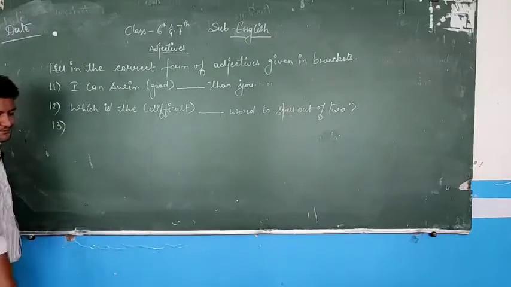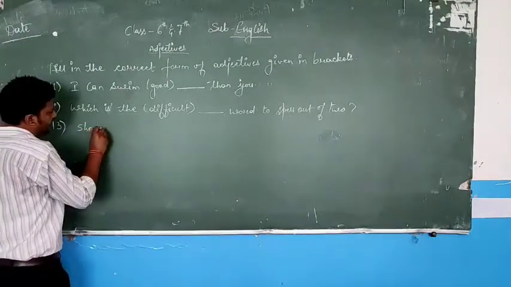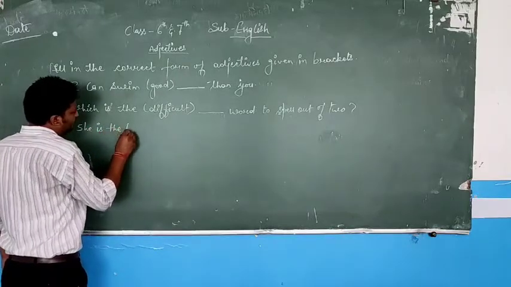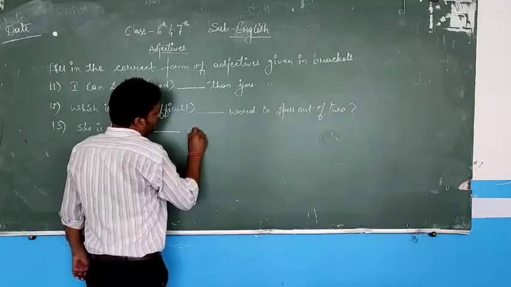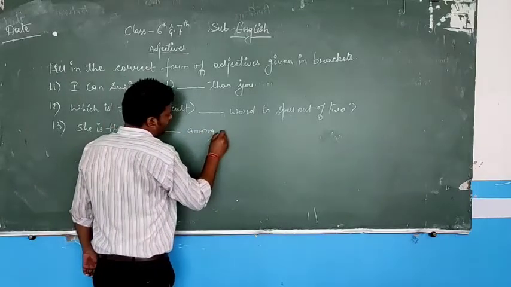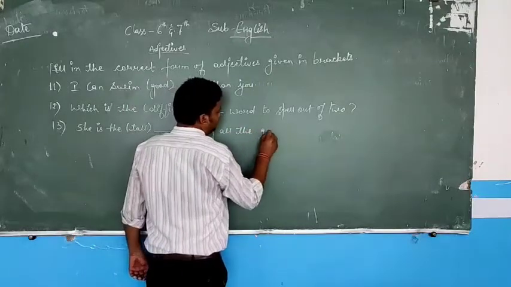The 13th one is: she is the tall among all the girls.